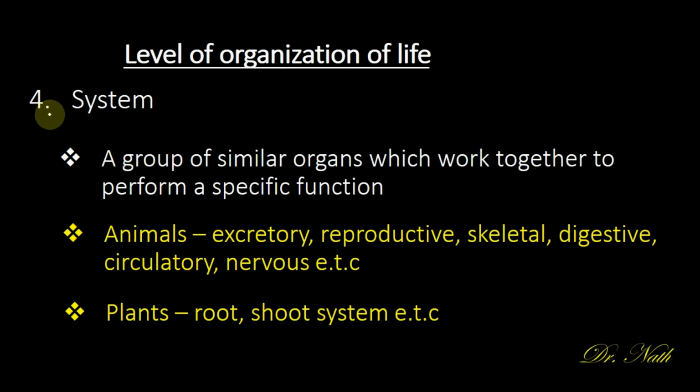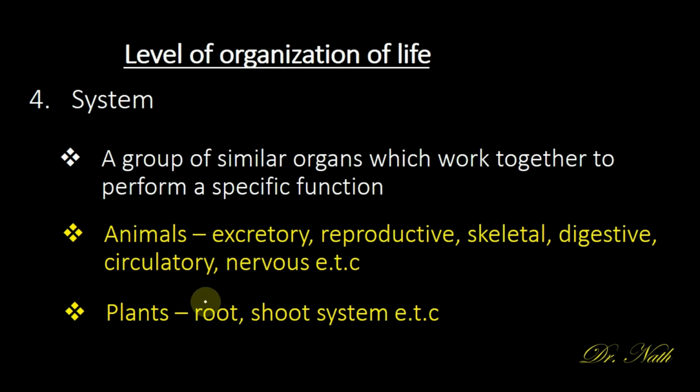Having known this, let's go to the next, which is the last level of organization of life, which is the system. A system is a group of similar organs which work together to perform a specific function. Examples of systems in the body of animals are the excretory system, the reproductive system, the skeletal system, the digestive system, the circulatory system, and the nervous system.